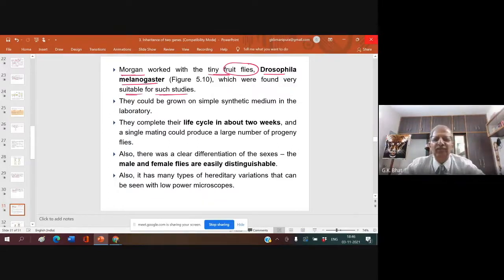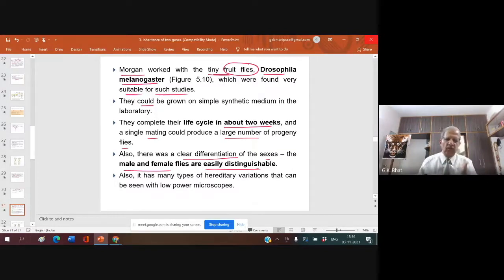So thereafter, a lot of work was done on Drosophila melanogaster, and Drosophila melanogaster is considered the Cinderella of genetics. They could be grown on simple synthetic medium in the laboratory. You can also grow them. I have cultured thousands of them. This is a very important part: they complete their life cycle in about 2 weeks. And a single mating could produce a large number of progeny flies. Also, there is a clear differentiation of the sexes. The male and female flies are easily distinguishable.